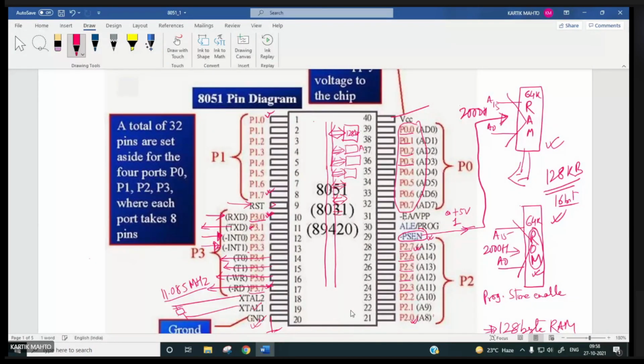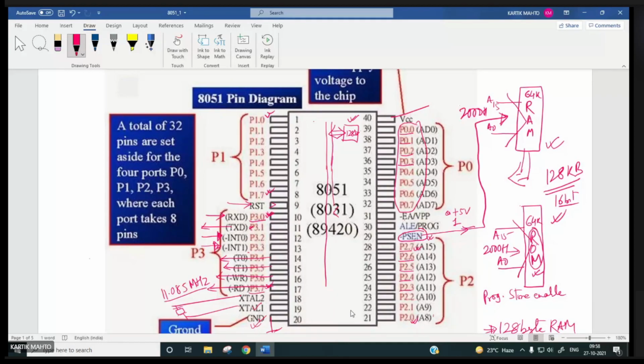And the timer control register for controlling the mode of the timer. Even a flag register is also needed, and it will also have some address. So you have the 128 byte RAM, and so many special function registers like the accumulator, flag register, port registers.